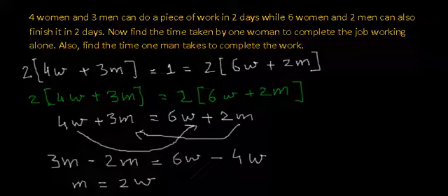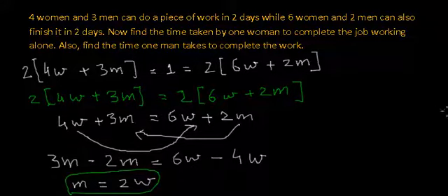So we have found this, and since it is an important fact, I'm going to write it over here. We have found that the working capacity of a man is 2 times the working capacity of a woman. So I have noted it down here, and now let's concentrate and solve our problem.